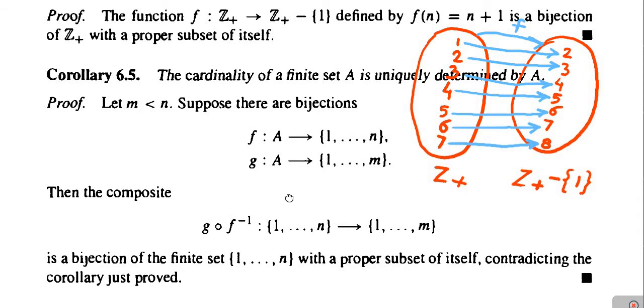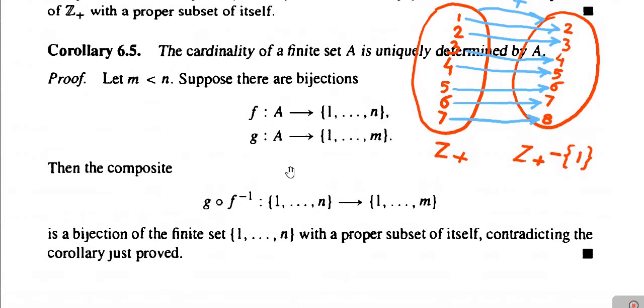Then let us consider their composition. Then the composite mapping g o f inverse, definitely this will be a mapping from the set 1, 2, 3, up to N to the set 1, 2, 3, up to M. This is a mapping. g o f inverse is a mapping from the domain of f inverse to the range of g.